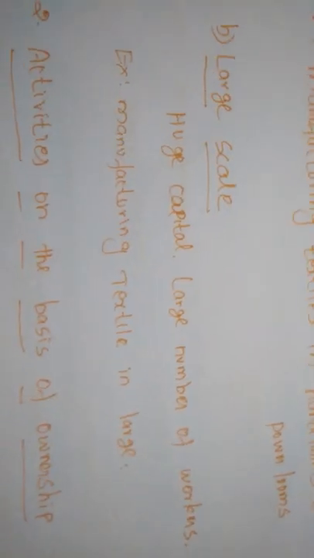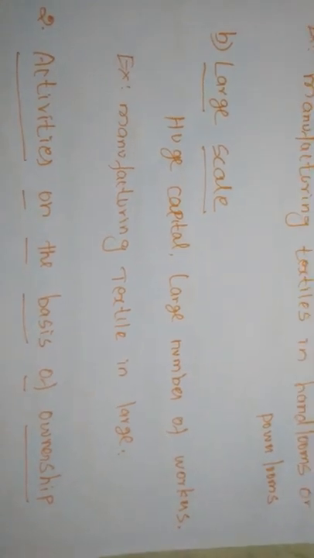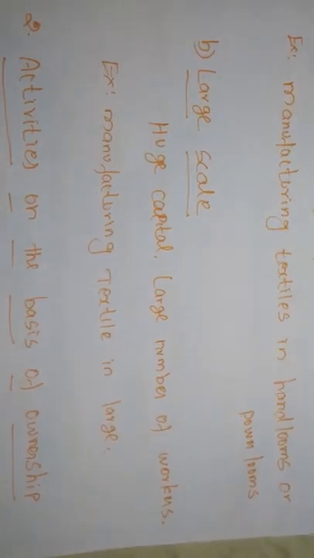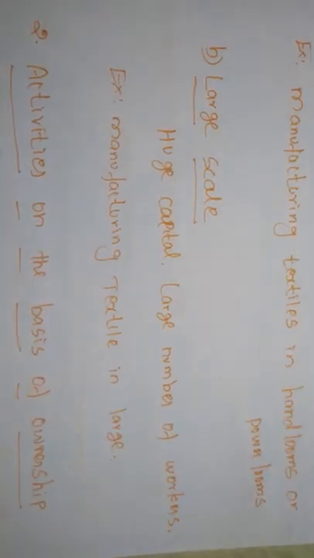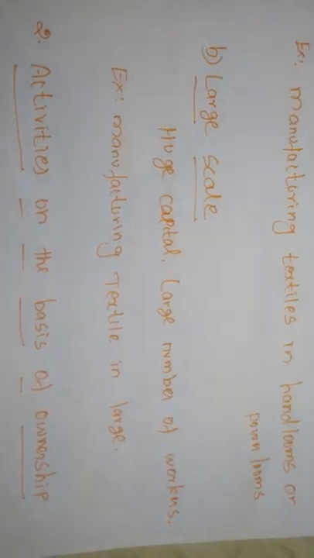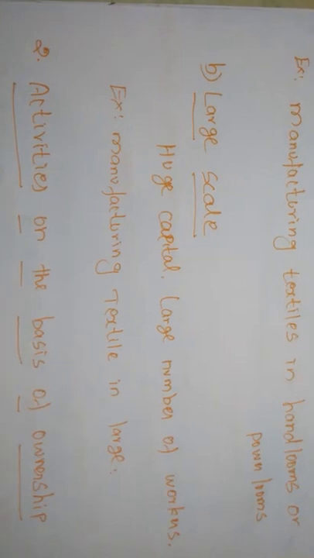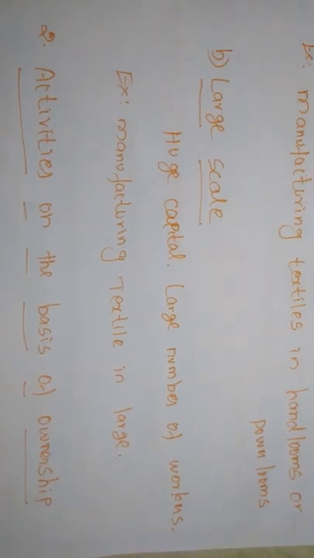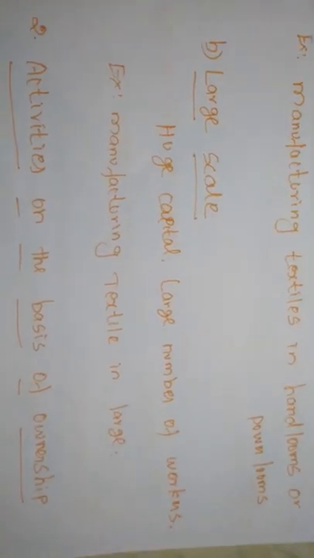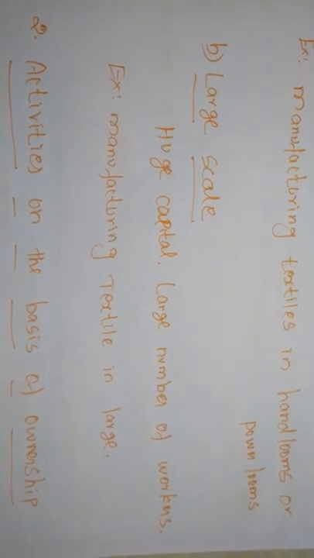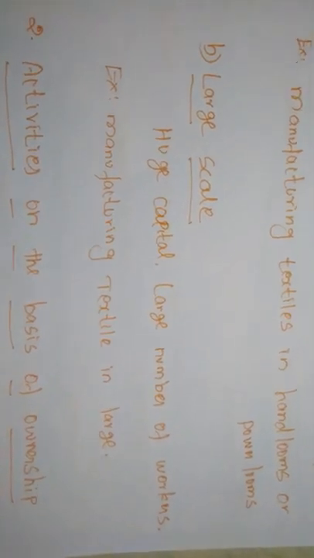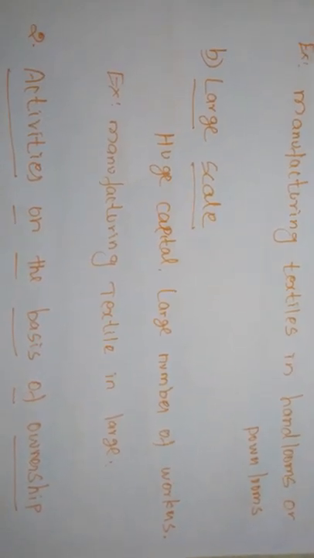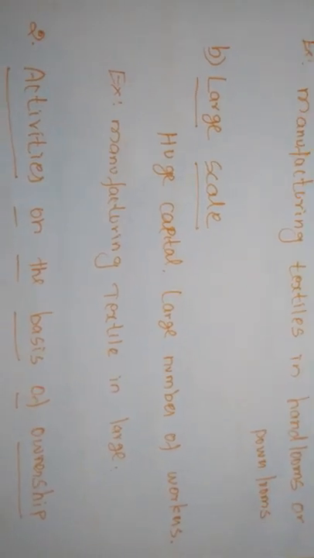And the next one is large scale business activity. Large scale units require huge capital and a large number of workers, and they produce a large amount. If any entrepreneur has huge capital and a large number of workers, and produces a commodity in abundance, that is called large scale industry. For example, manufacturing textiles in large amounts: Raymond, Ramraj Cotton and Pothys are examples of large scale industries.